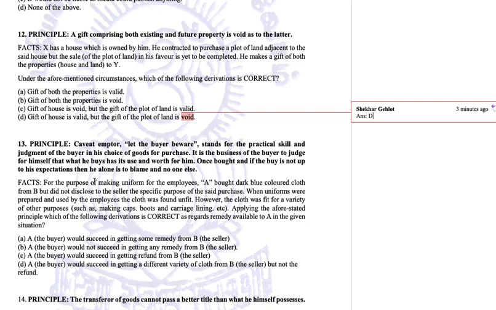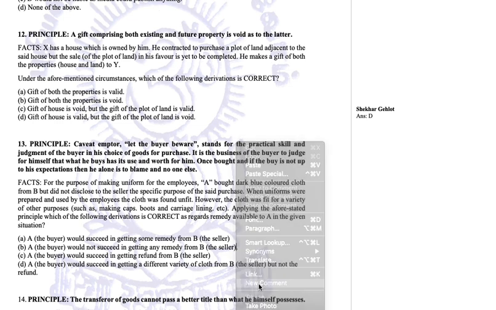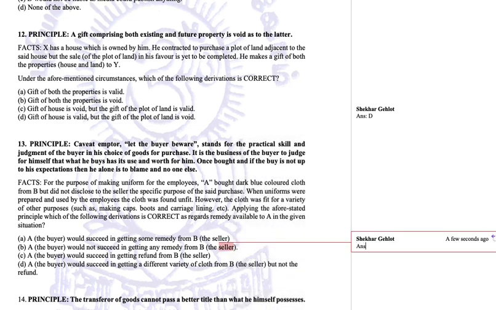Now ultimately, when he is suffering loss, then caveat emptor will come in and he will have to bear his own judgment. He cannot put the blame on B. So the option here is that A would not succeed in getting any remedy from B. This is the answer. He cannot claim any remedy because of his own judgment.